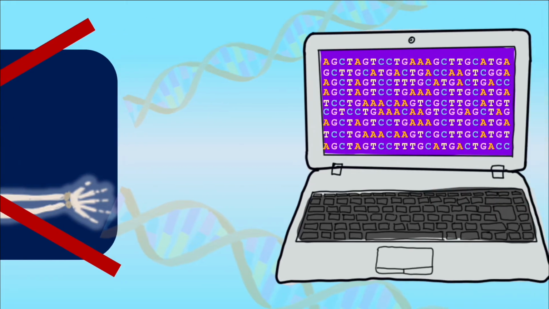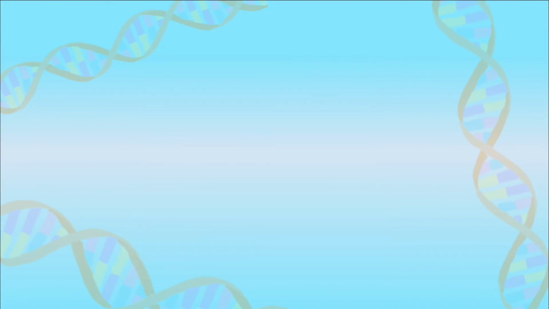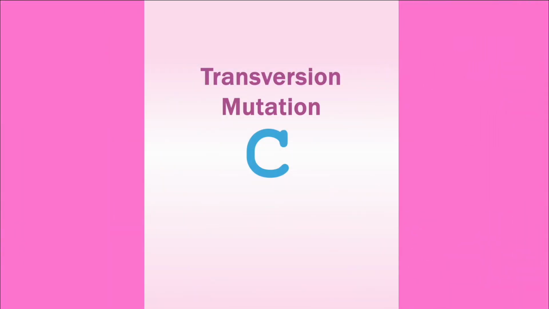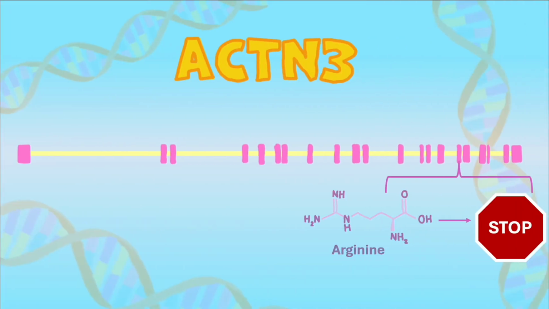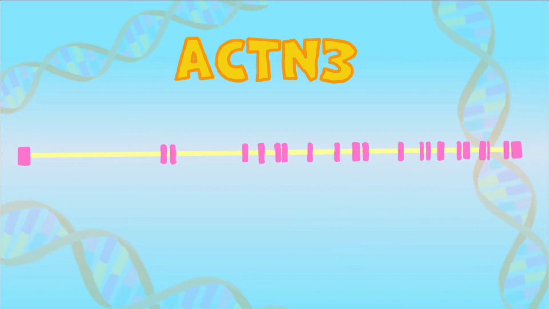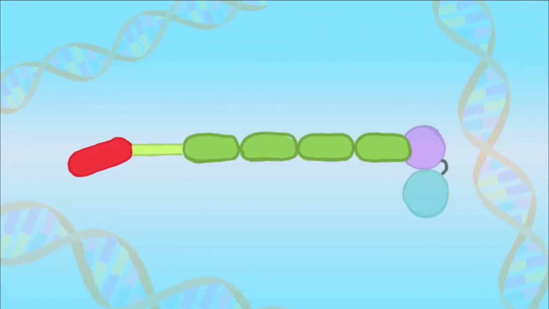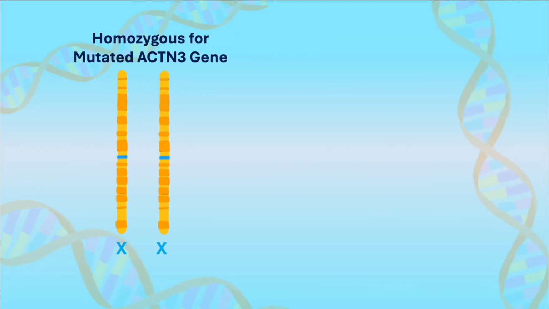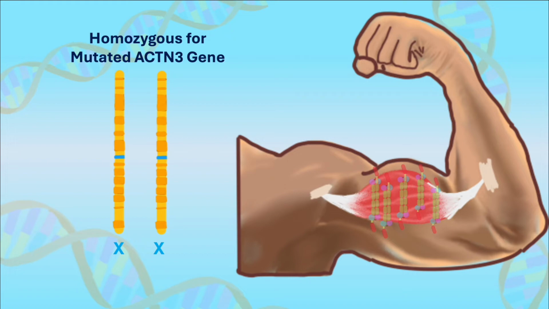Through genotyping technologies, they noted the alpha-actinin-3 deficiency resulted from homozygosity for a nonsense mutation caused by transversion, converting an arginine to a stop codon at the 577th amino acid position. This prevents the complete translation of the coding sequence, causing a defect in the C-terminal domain, which ultimately results in a truncated protein that is rapidly degraded. Consequently, individuals who are homozygous for the nonsense allele do not produce detectable levels of alpha-actinin-3 in their muscles. Let's refer to the deficient allele as X and the wild-type allele as R.